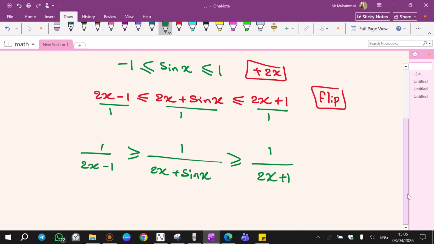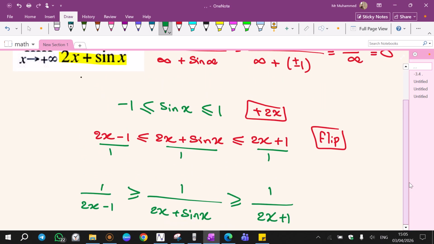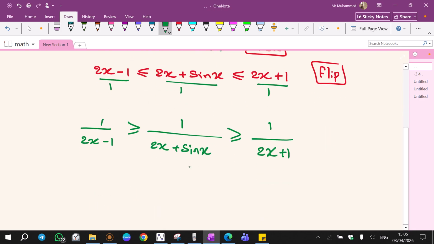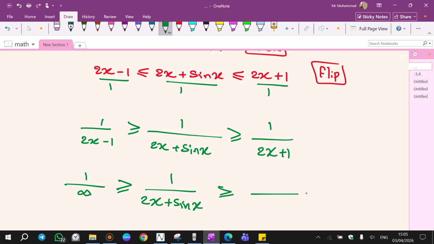Now we take the limit for the left and right functions, x tends to infinity. Here if we put infinity, that's going to be 1 over 2 times infinity is infinity, minus 1 is infinity, greater than or equal to the function. We don't work on the function directly, we only work on the side functions. This is how the sandwich theorem works. And here if we put infinity in place of x, 2 times infinity plus 1 is still infinity.